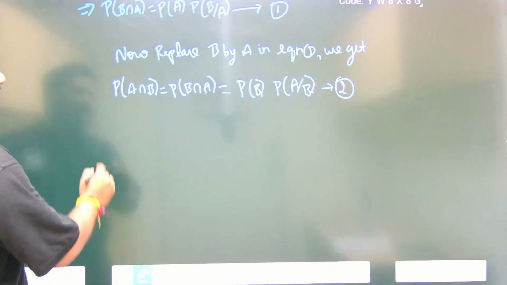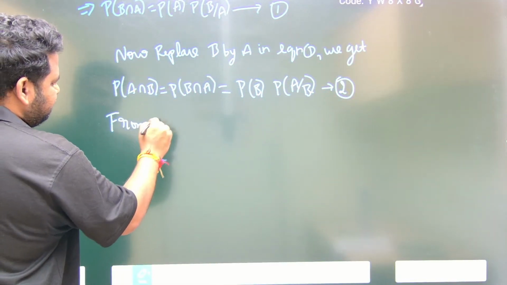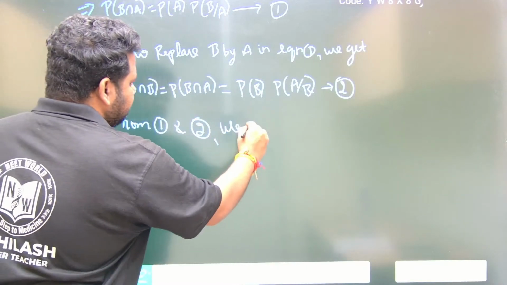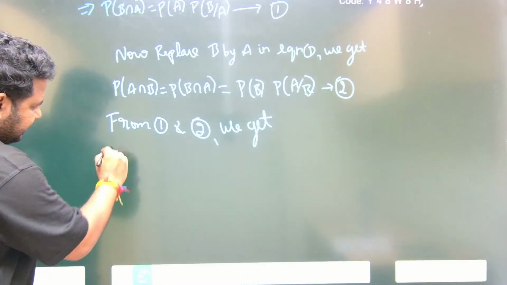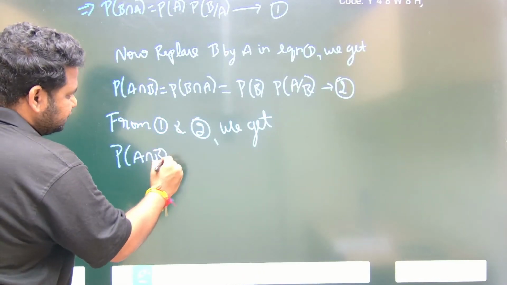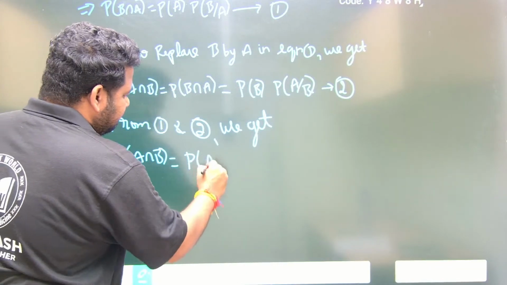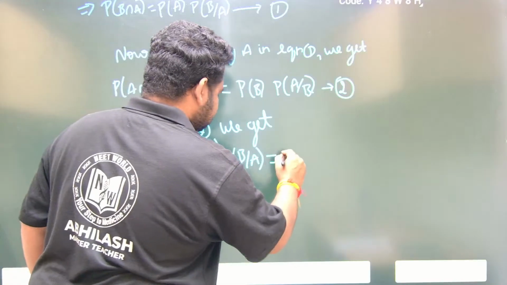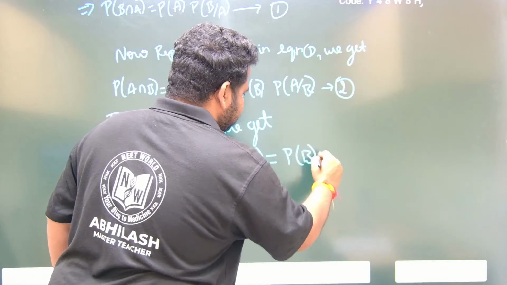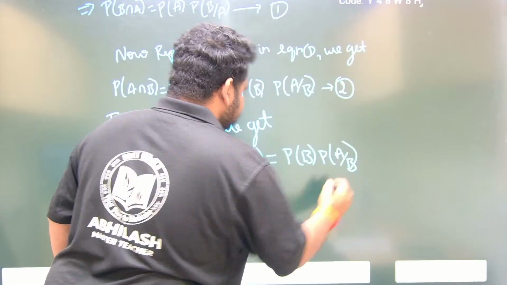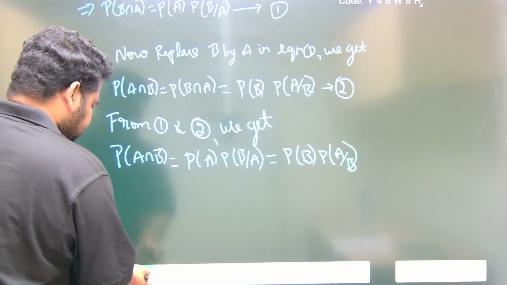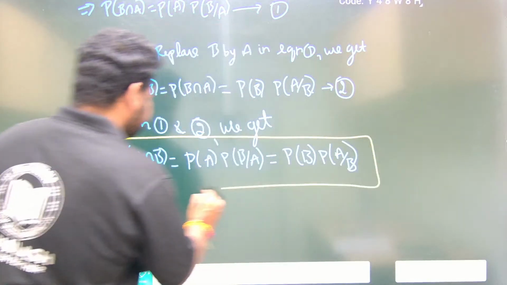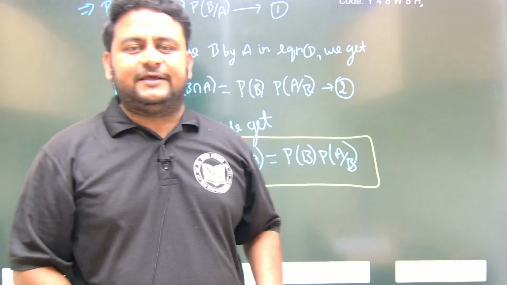So from 1 and 2 we get P of A intersection B is equal to P of A into P of B by A. The first equation. The second equation says that this is also equal to P of B into P of A by B. This is nothing but the multiplication theorem of probability. Highly important.